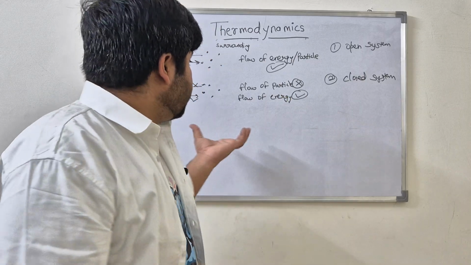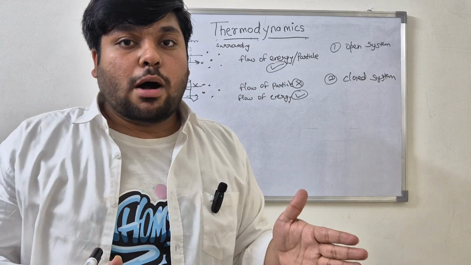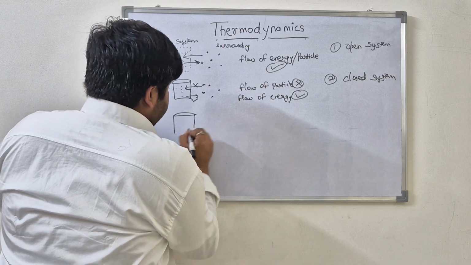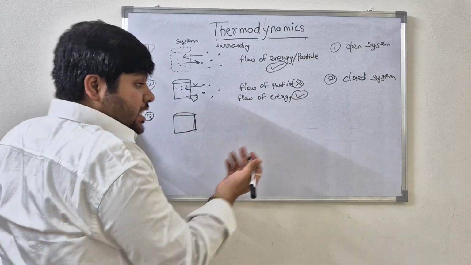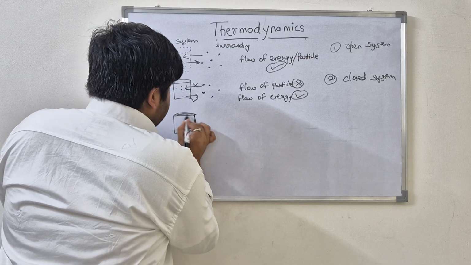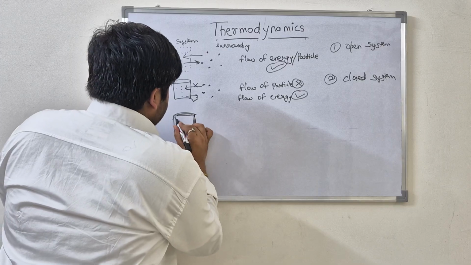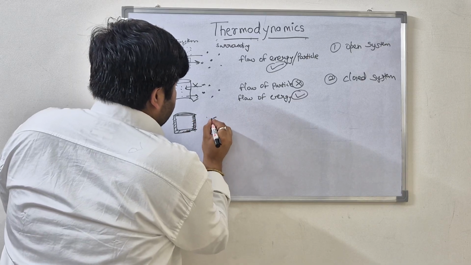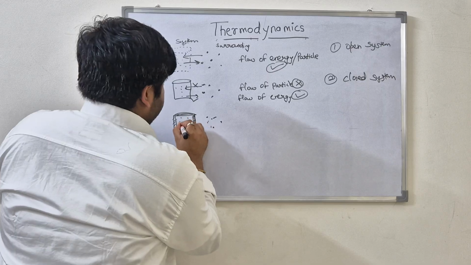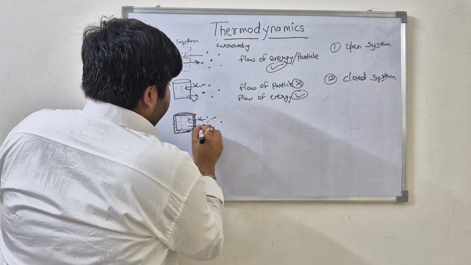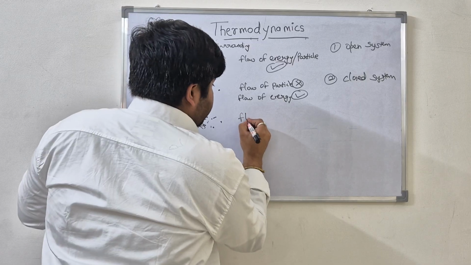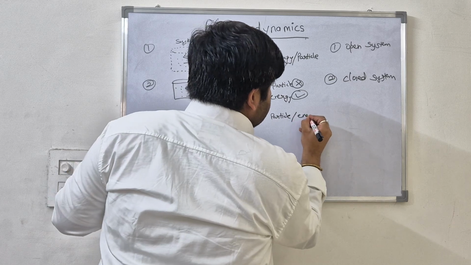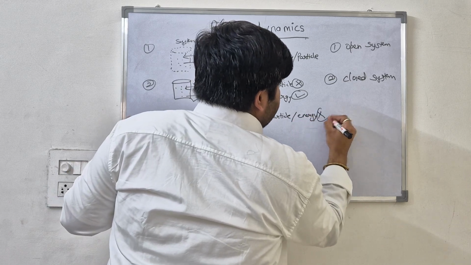Now we will consider our third type of system. For the third type of system, the boundary is an insulated, rigid boundary. What does the word insulated mean? It does not let the flow of energy take place between the system and the surrounding. So here the flow of particles and the flow of energy are both restricted.